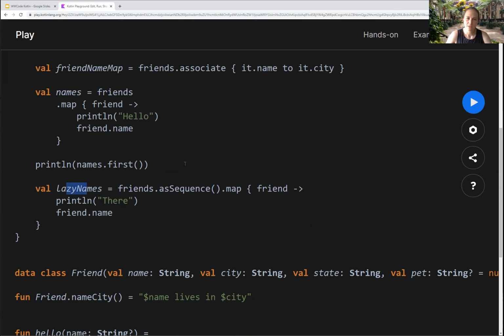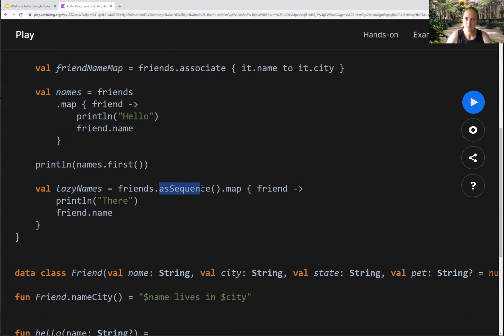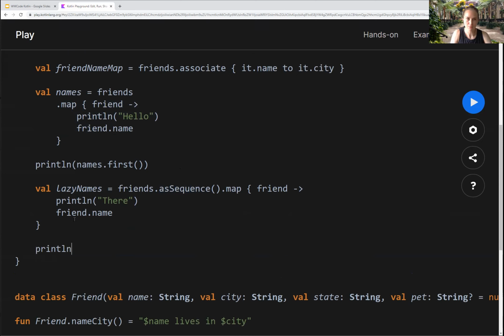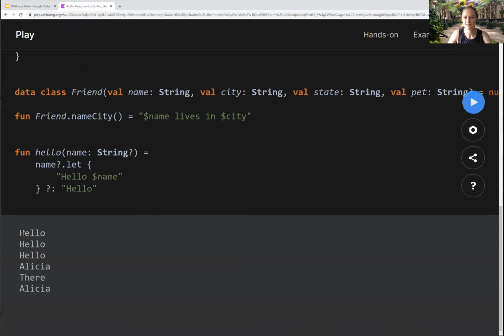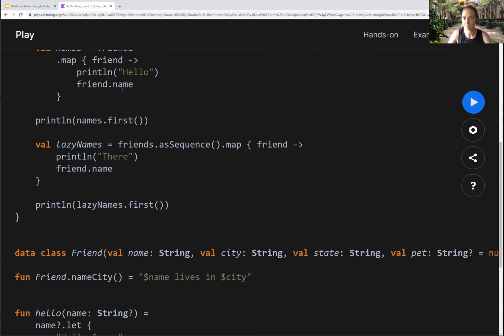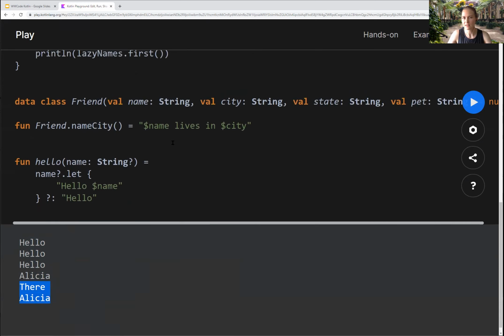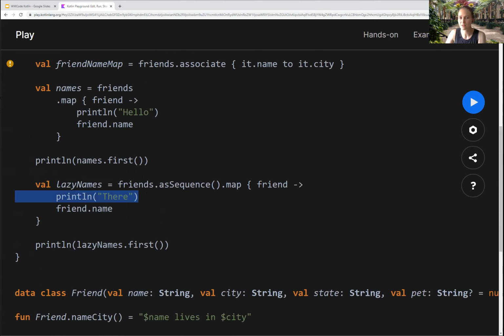So this lazy names, it looks really similar to this. The only difference is I'm calling asSequence first. And I will do the exact same thing here and do println lazyNames.first. I'm going to run this, and you'll notice that hello, hello, hello runs, then Alicia. This was the regular map, but here it runs once, and then Alicia. This ran a single time because I only got a single item.